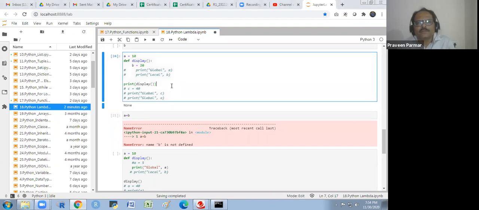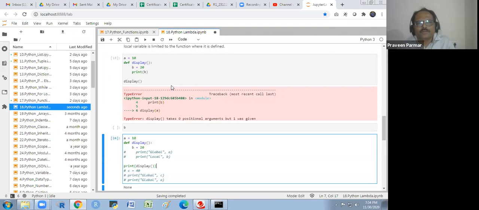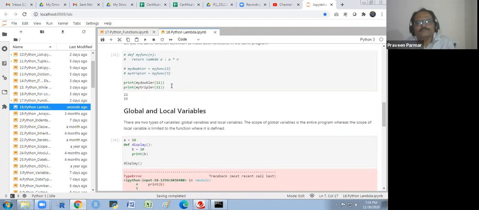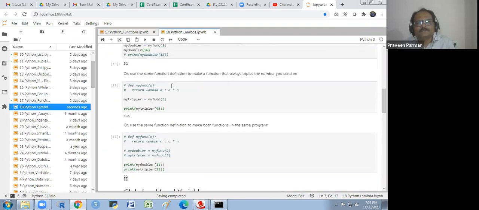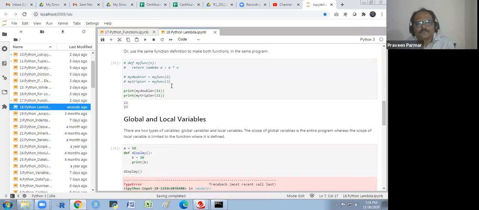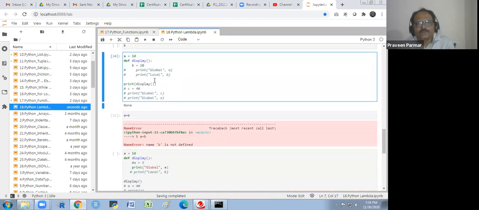Because I have not given the return. I have to print B or return B. I should write that there. I have not closed this function, I have to close this function with return.